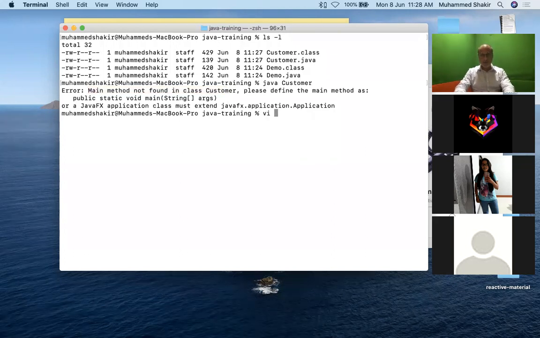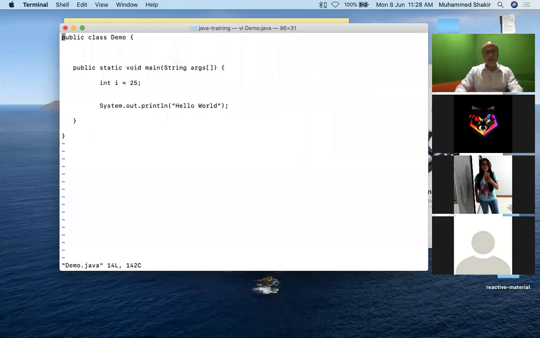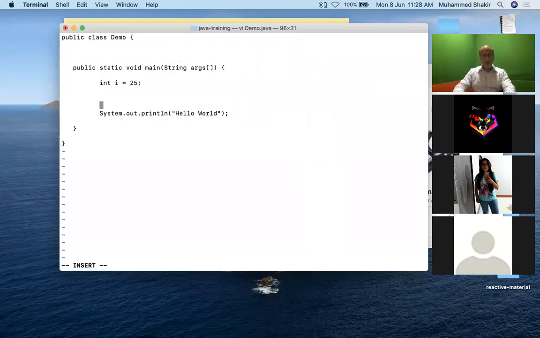So I'll go back to vi demo.java. And then you see this over here. What I'm going to do is, after I say System.out.println hello world, let me do something like this. I'll write hello world JVM started. This is what I'm writing. And then after that, this is what I'm going to write.